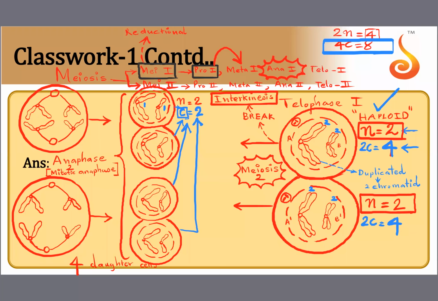Now the same thing is maintained during meiosis 2, but the only thing is the content also comes down to 2. So I've told you all the important things that happen during every single phase of meiosis. So you should be able to answer all the questions.